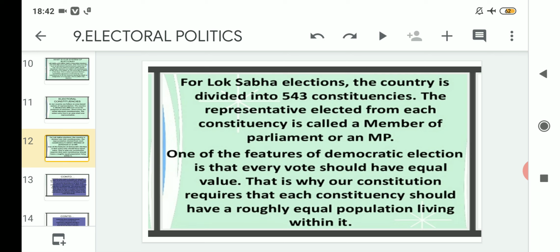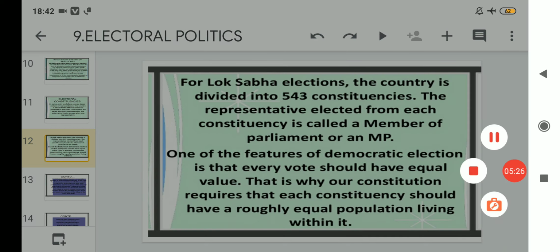They will make sure the difference is not that large. In that way it will not work, so the constitution instructs that each constituency should have a roughly equal population living within it, and the difference should be small enough to be ignored.